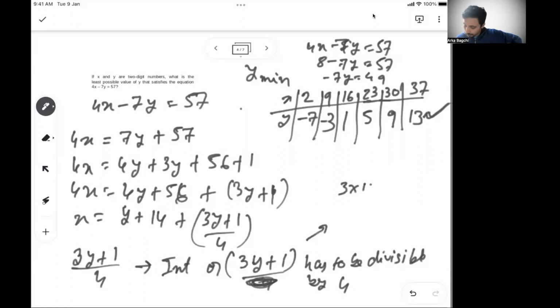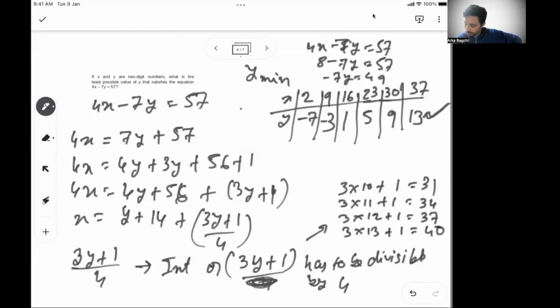So 3 into 10 plus 1 is 31, not divisible by 4. 3 into 11 plus 1, 34, not divisible by 4. 3 into 12 plus 1, 37, not divisible by 4. 3 into 13 plus 1, 40, divisible by 4. So the minimum is 13. So this is another way of doing it. Whichever way you are comfortable, you can follow this approach or that approach. So these are both the ways you can do it when there is one equation and two variables kind of scenario.